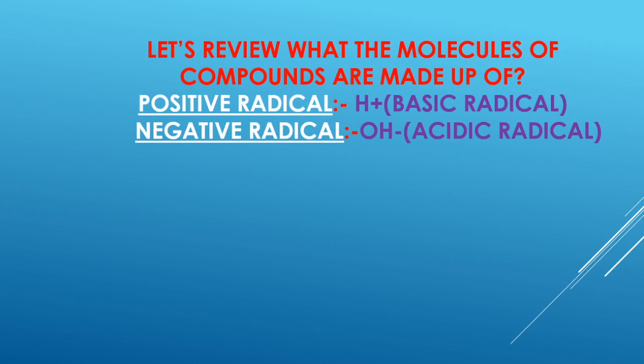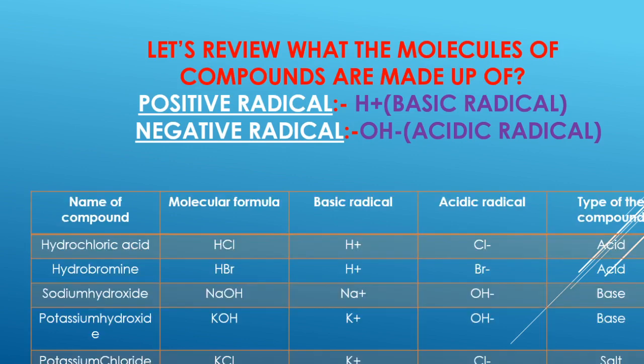But in standard 9th this year, we are going to learn acids depending upon the radicals which it has. So let's review what the molecules of the compounds are made up of. So the molecules of the compounds are made up of two parts, that is the positive radicals and the negative radicals. Okay, so let us take few examples to make this concept clear to us. Now, which are positive radicals, which are negative radicals? With the help of an example, let us see.